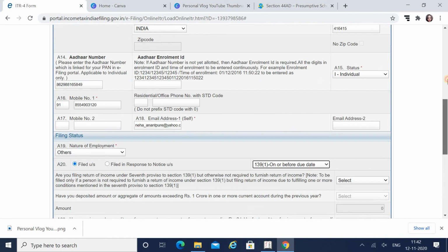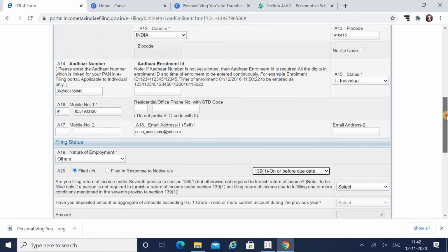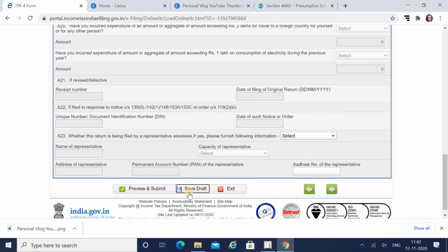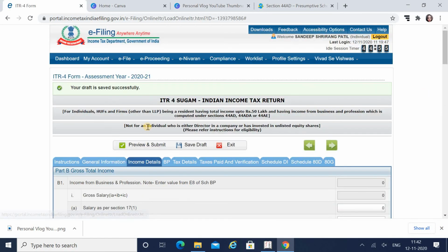This page requires only your name, your address, your Aadhaar number, your mobile number and email ID, and nothing else. So save as draft. If you save, then it will be fine. If you don't save, then everything will be lost. Whatever records you have filled will get lost.